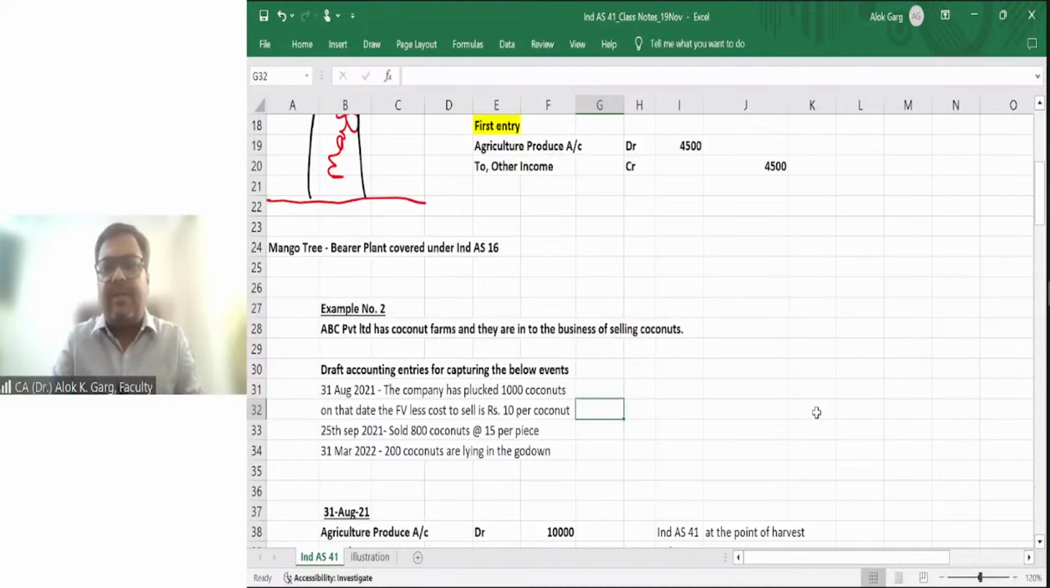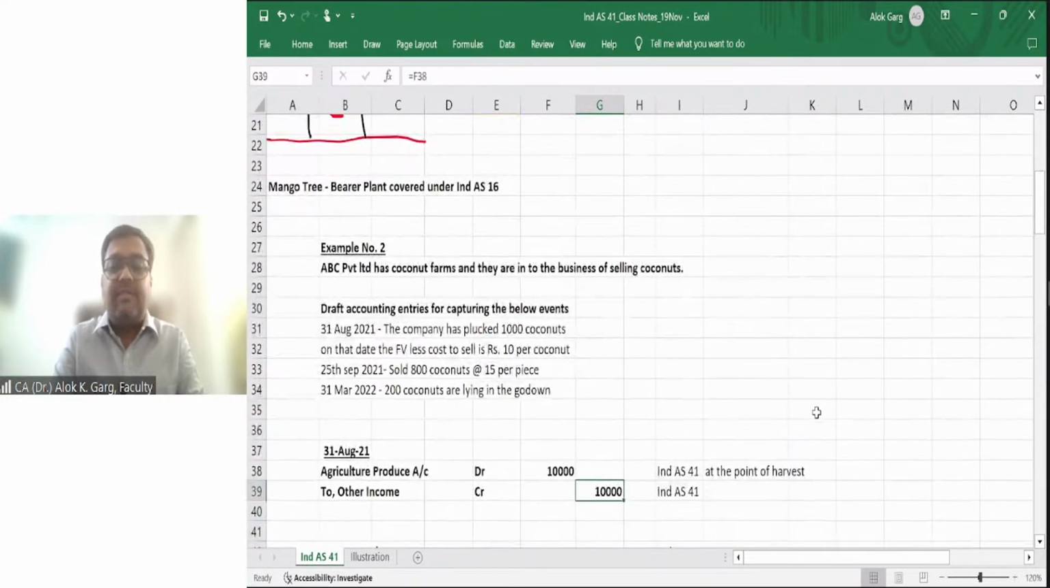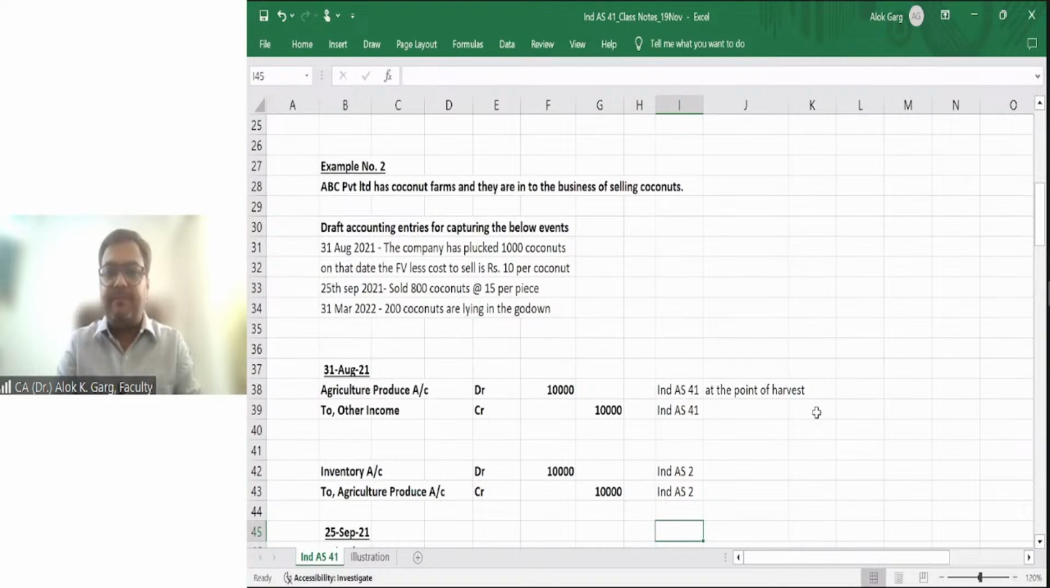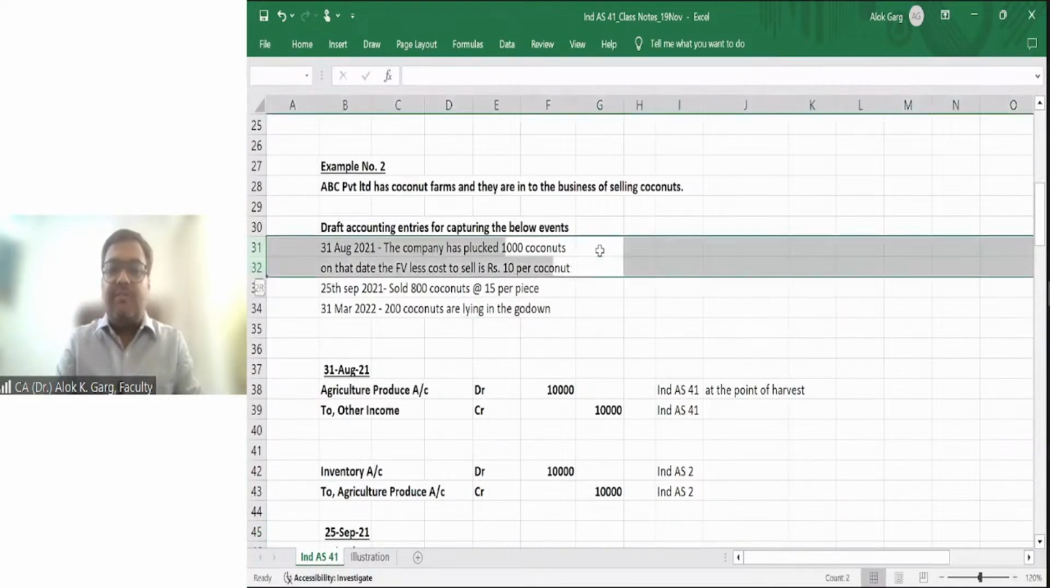Agriculture produce account debit to other income, not to bank, to other income. Agriculture produce account debit to other income, 1,000 multiplied by 10 rupees. Ind AS 41 accounting will be there. At the point of harvest, you have to debit agriculture produce to other income. On the same date, second accounting entry: inventory account debit 10,000 rupees to agriculture produce account. This will be the Ind AS 2 entry, inventory entry. So this part we have covered.